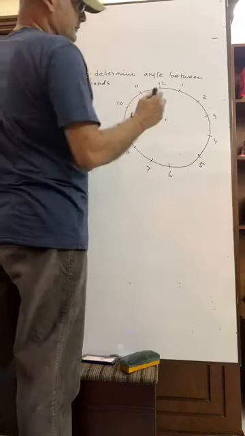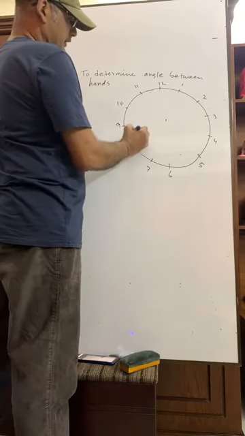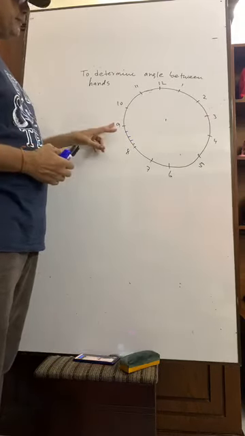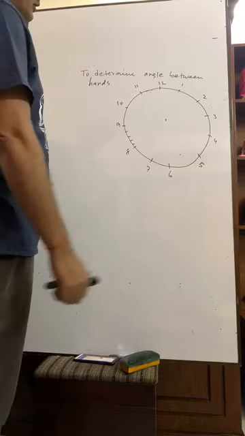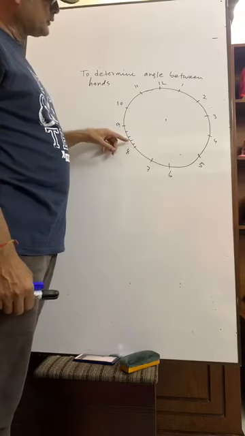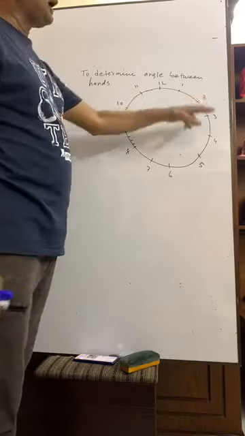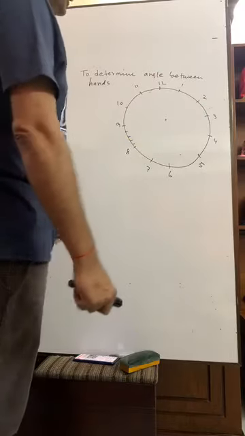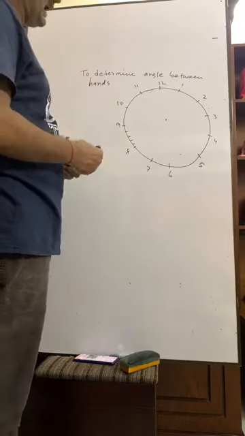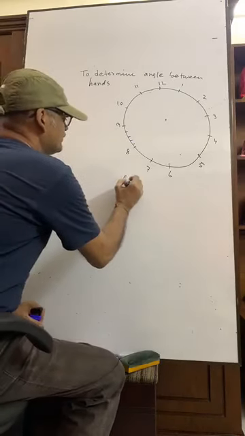Here we have 1, 2, 3, 4, 5. Have you seen? There are 5 smallest divisions from 8 to 9. Per every hour we have 5 smallest divisions. So we have 12 hours, and per hour we have 5 smallest divisions. So for 12 hours we have 12 into 5, that is 60 smallest divisions.